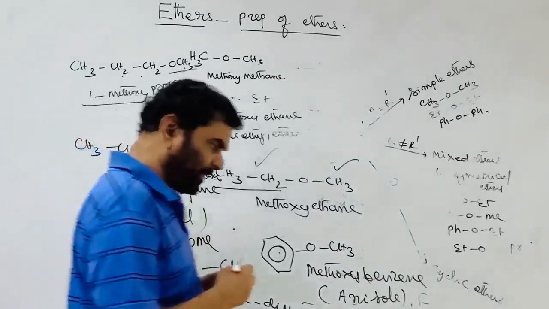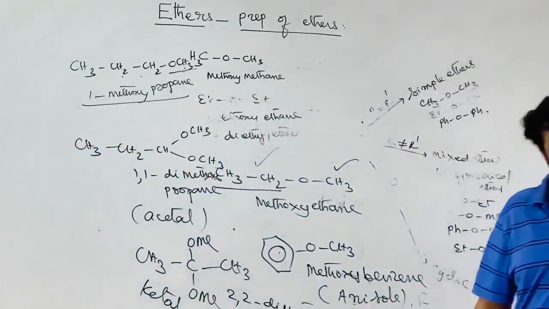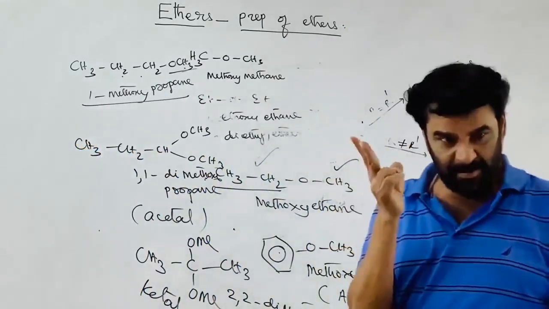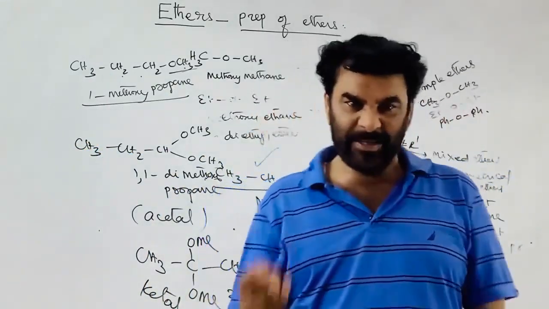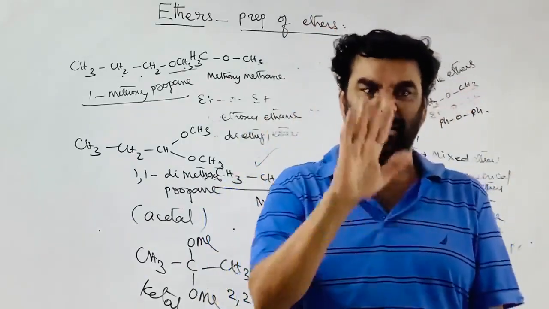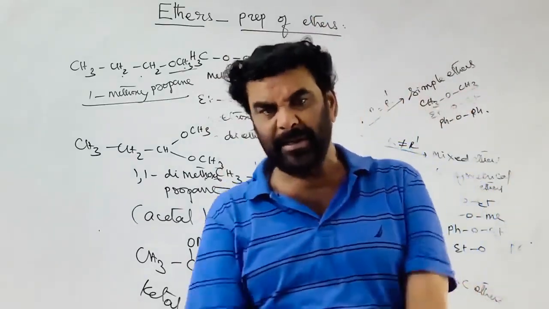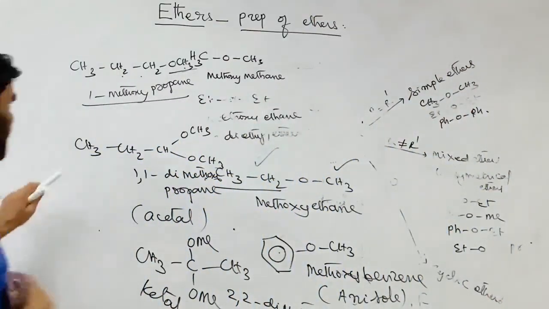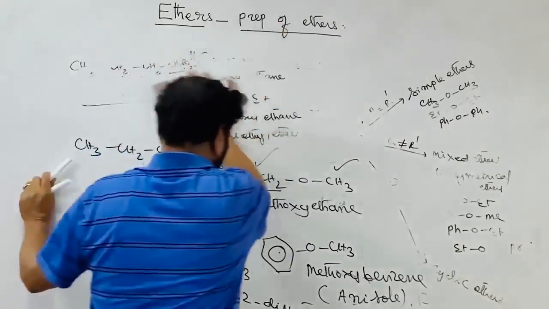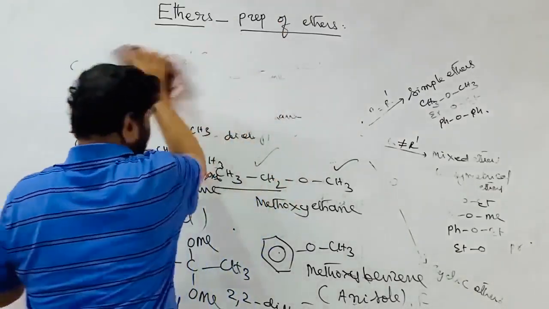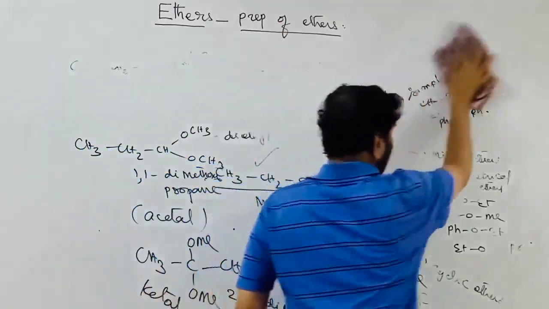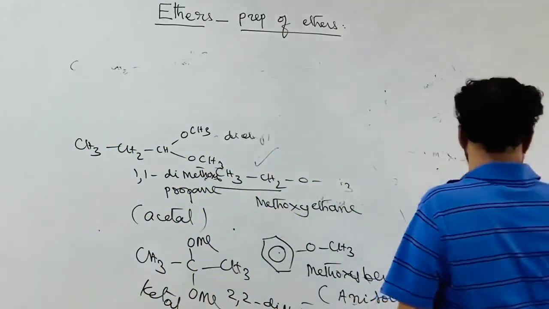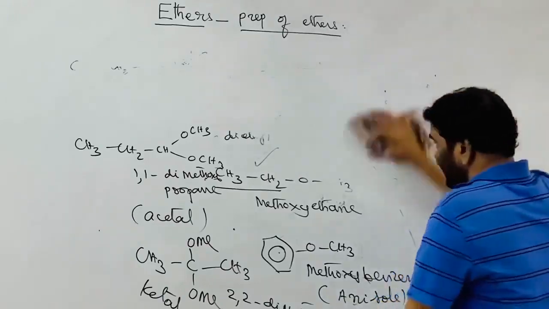What is a ketal? A ketal is nothing but a geminal diether. A geminal diether can be an acetal or a ketal. If it is on the terminal carbon, acetal. If it is on a non-terminal carbon, it is a ketal. Acetals and ketals are stable in alkali, but easily undergo hydrolysis in acid medium, dilute aqueous solution.